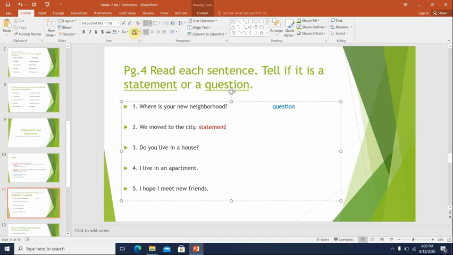Number 3. Do you live in a house? This sentence is asking you whether or not you live in a house, and you see there's a question mark, so this is a question.